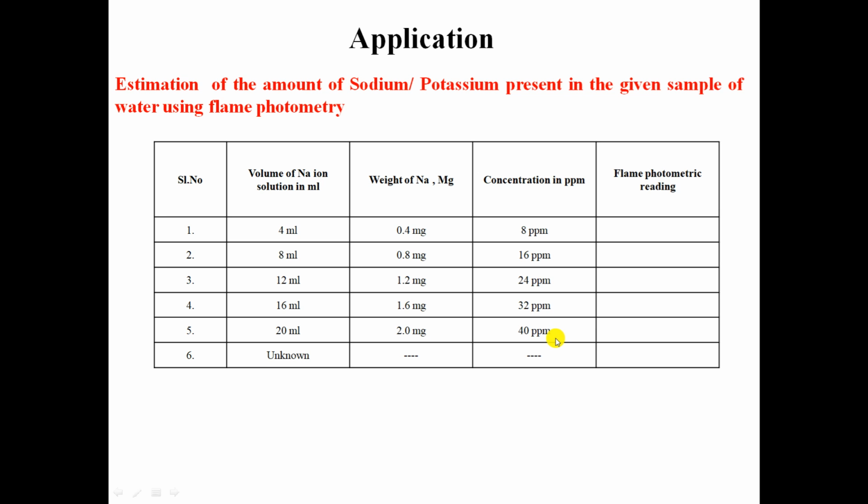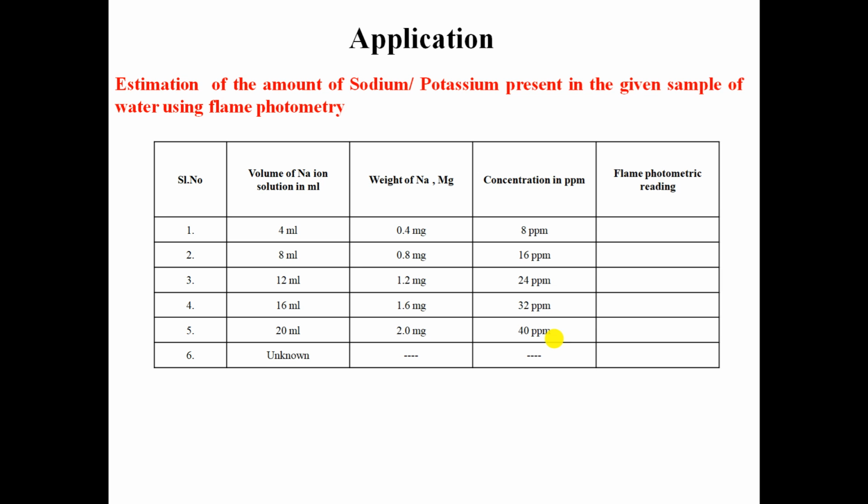Then we switch on the compressor, adjust the compressor air supply at 10 Pascal using the pressure regulator knob, and also switch on the main unit. Turn on the gas supply and light the gas burner. Regulate the gas supply so that the color of the flame turns completely blue.